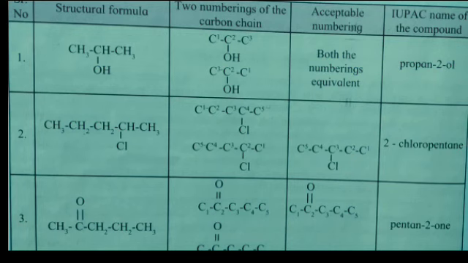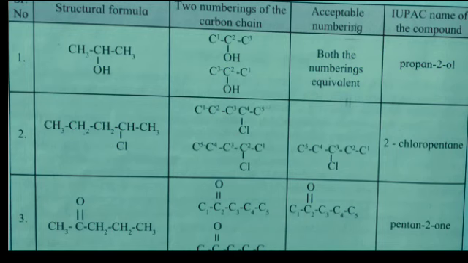The OH group, that is the alcohol group, is attached to the second carbon atom. So both the numberings are equivalent. Therefore, the name of the compound is propan-2-ol. Here, OL is attached at the last of the name, therefore that is considered as a suffix.